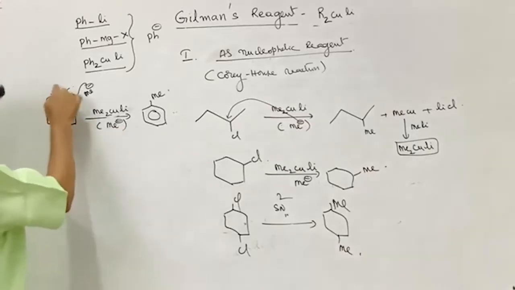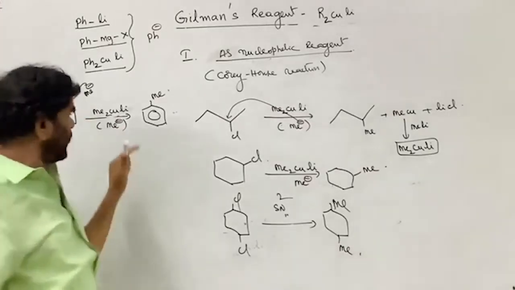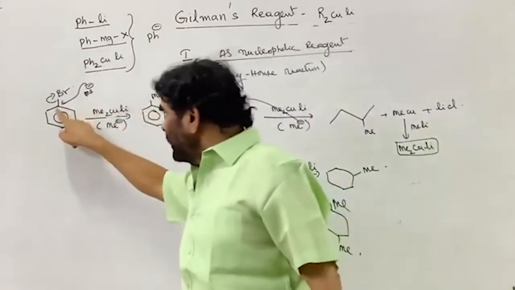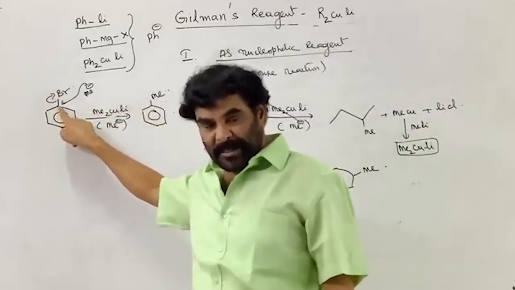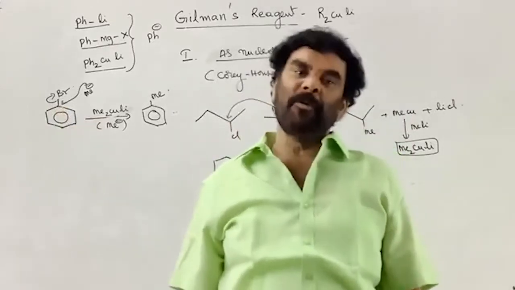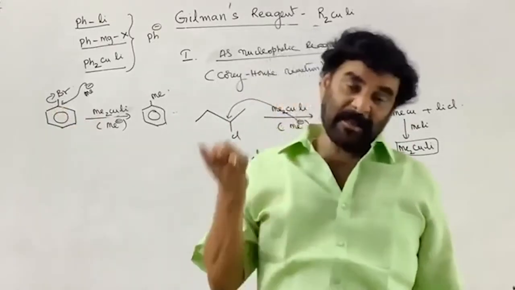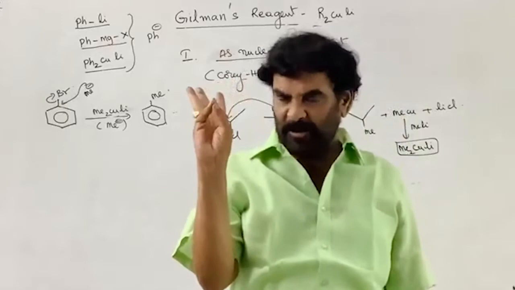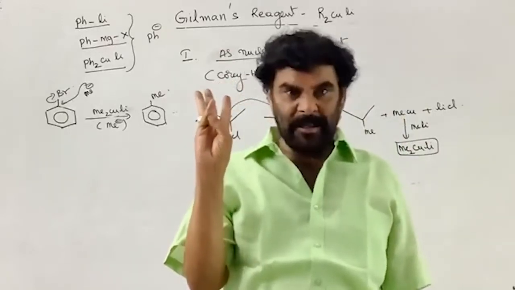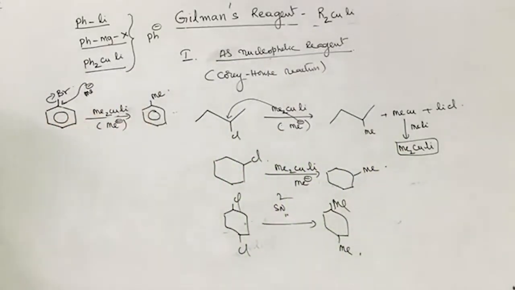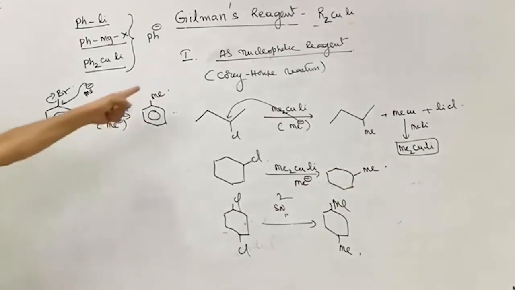And moreover, here the carbanion is generated, this is the carbanion, negative charge on the sp3 carbon, here the sp2 carbon. Carbon with negative charge, sp2 carbon with negative charge is more stable than sp3 carbon with negative charge. Sp carbon with negative charge is more stable than sp2 carbon, than sp3 carbon. Due to this, aryl halides can be converted to alkyl benzenes. So halobenzene can be converted to alkyl benzene.